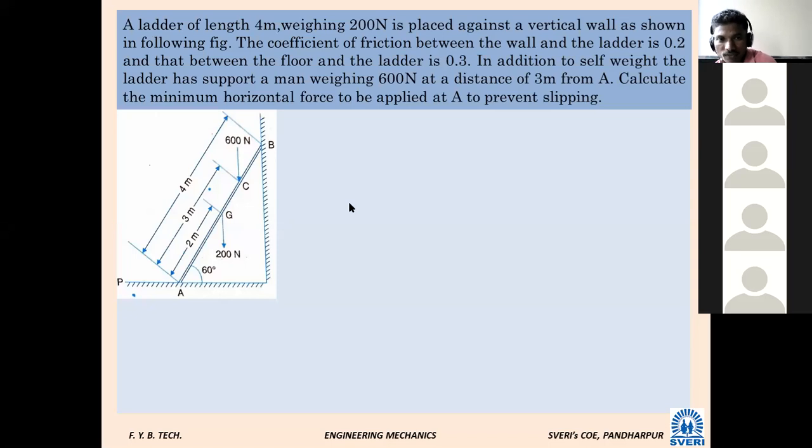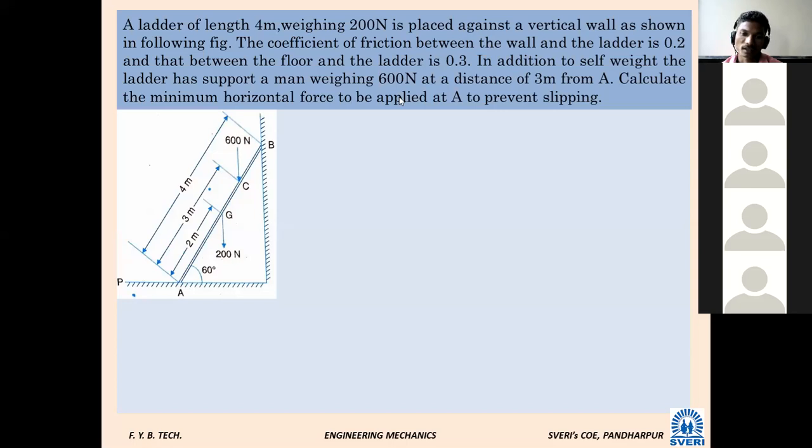So one ladder is placed between a vertical wall and the floor. It is just kept there, and the surfaces have two different coefficients of friction, as you will observe. It is a little lengthy problem. Last problem: a ladder of length is given. You will see the diagram.